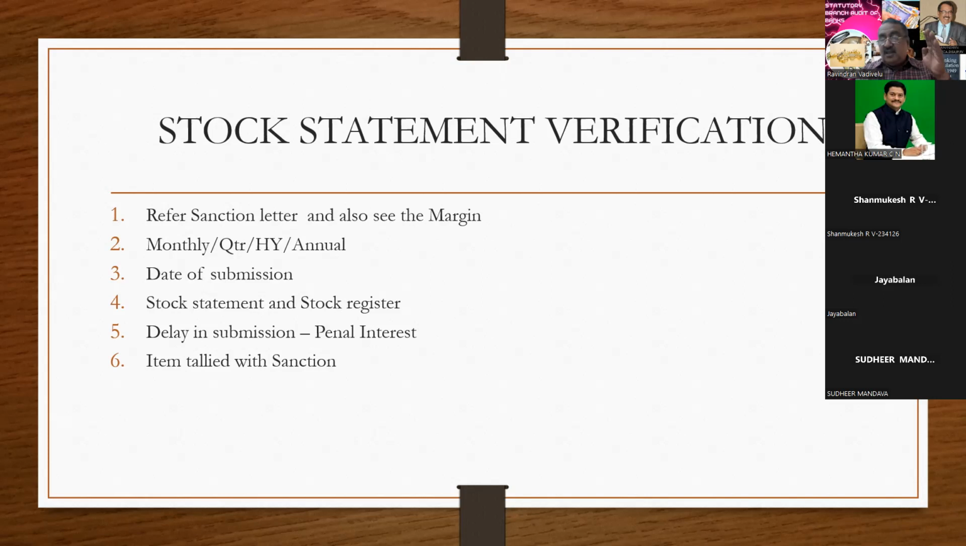And next one is the signature that the borrower has put on the stock statement. The stock statement has to be signed only by the borrower and not by anyone else. This point you have to remember. Sometimes the staff of the customer would have signed the stock statement. If that is there, then you have to treat that stock statement as invalid. That means that you have not submitted the stock statement. So you have to treat it as 0. So items tallied with the sanction, that you have to see.